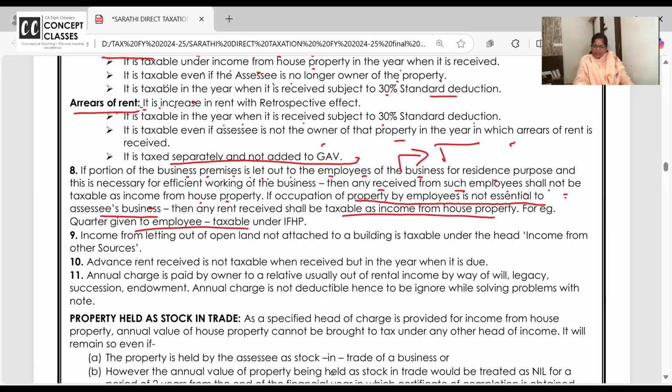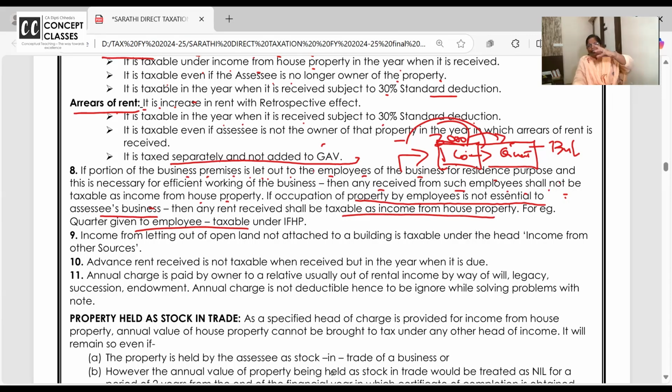So many times, if the company is located here, say Infosys office is located here, where 3,000 employees are working. Next to their office, they have a building. This building is owned by Infosys and they are giving flats in this building on rent to their employees at a very nominal rent. Infosys does not have the intention to get rental income.